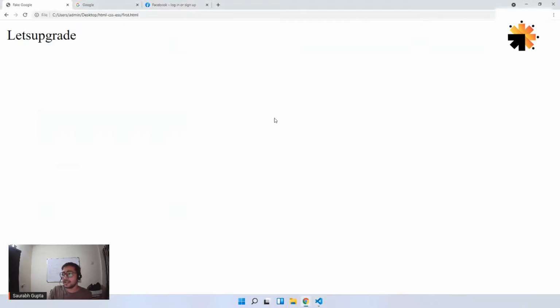Simple. And one more thing, I have zoomed the page. Let me make it normal. See, guys, this is how a normal text looks like. It was bigger because I zoomed the page. Now, if I make it normal, this is how a normal text looks like. So what if I don't want this text? What if I want the text to be a little bigger?